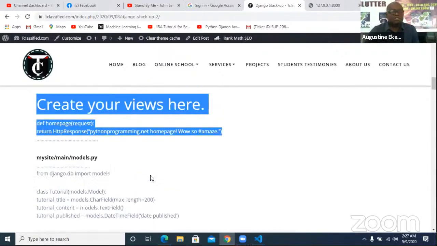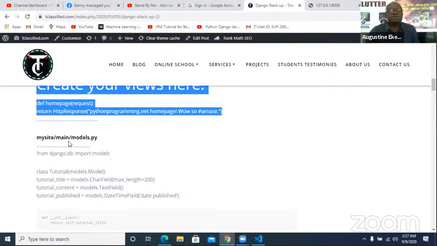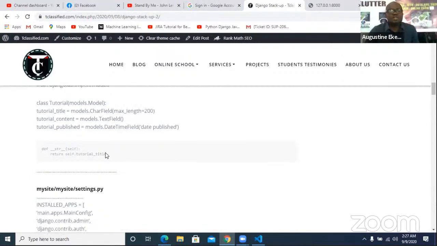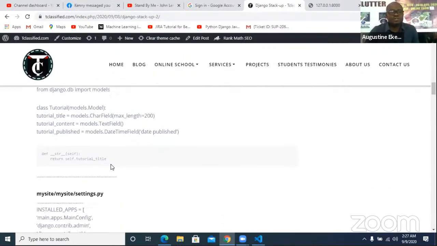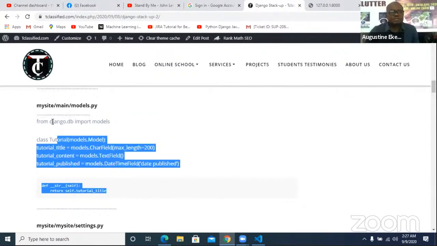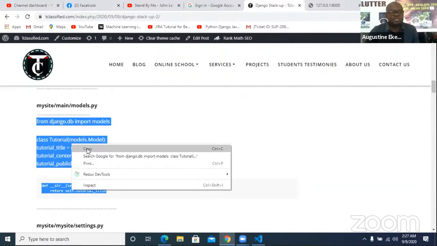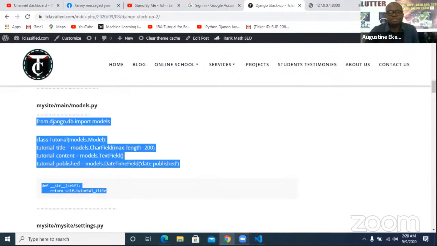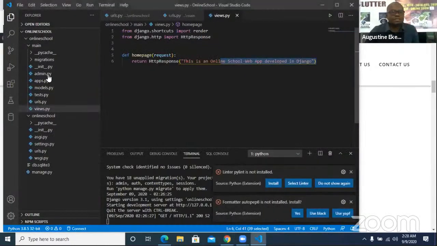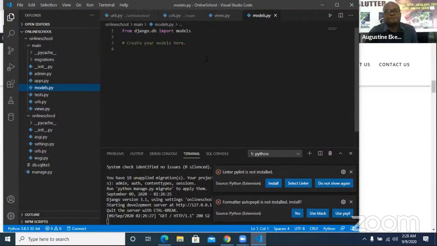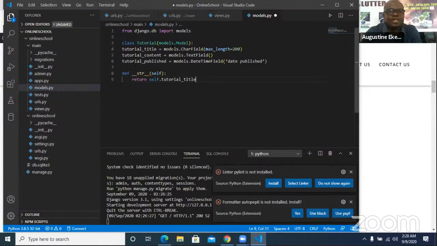So let's create the model. You go to the main app inside the online school. Then under models.py, you want to input these codes. So let's input this very code under models.py. So I'm going to pick it up, then I get back here. This is my main, and this is models.py. So I'm going to quickly put in this code and modify.